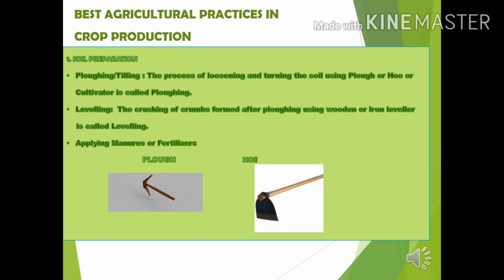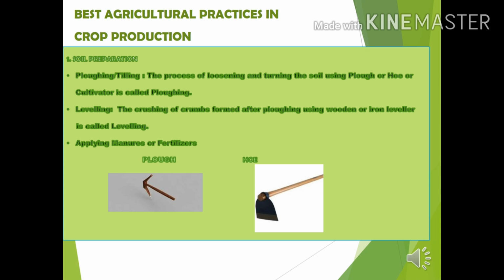The process of loosening and turning the soil using the tools plow or hoe or cultivator is called plowing. After doing this process, there are chances of formation of lumps of soil called crumbs. These are pressed by using wooden or iron leveler by the process called leveling.